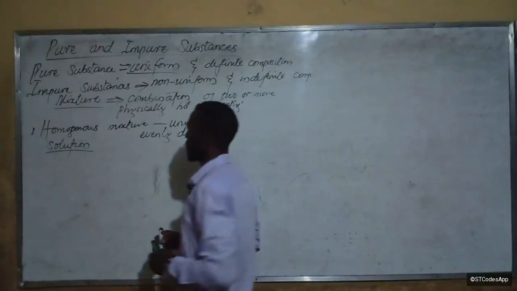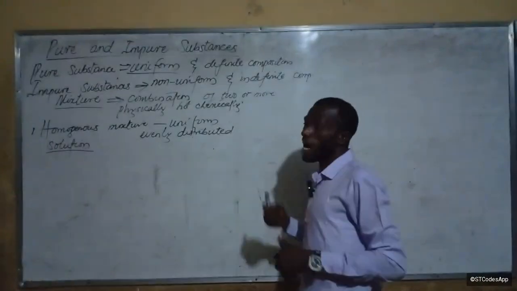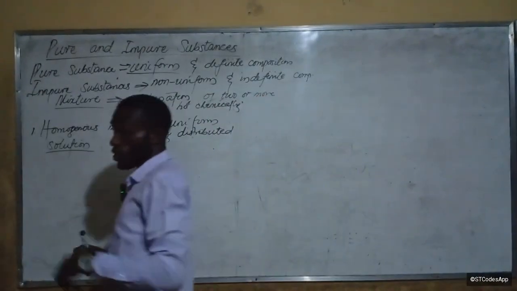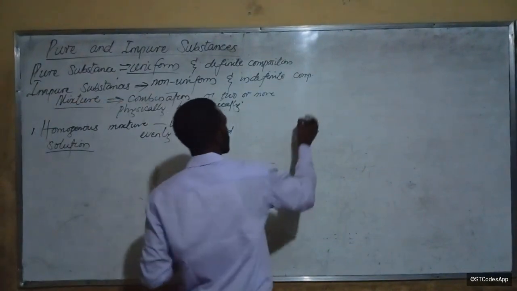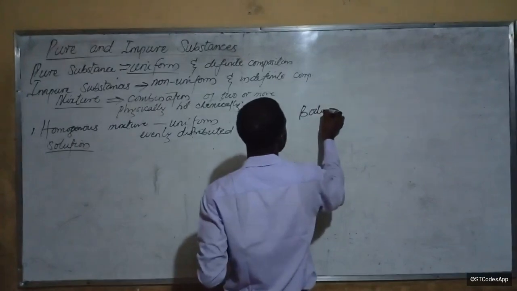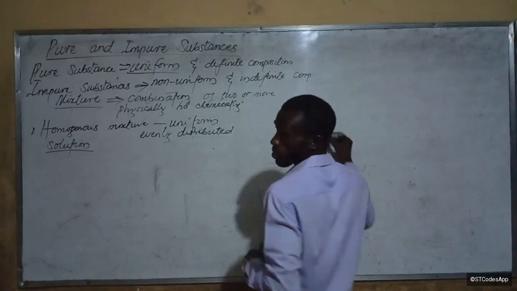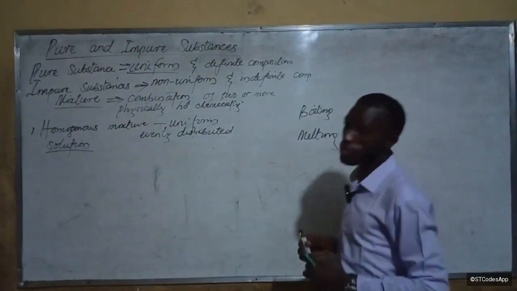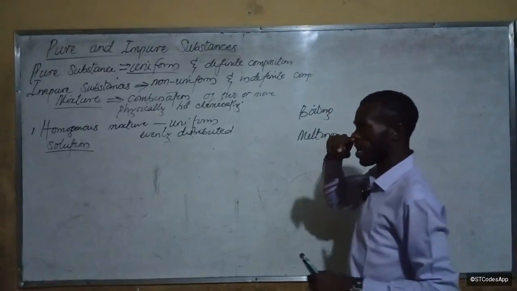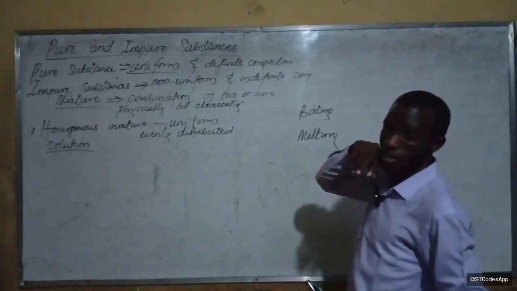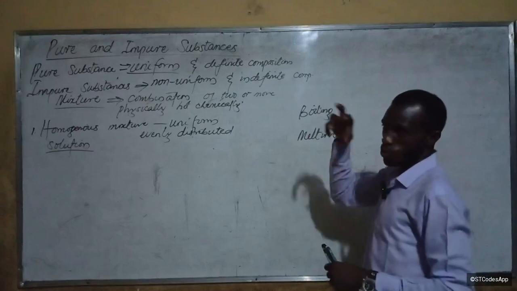Now, I talked about melting and boiling point the other time, and I didn't mention this. If you add impurity to a pure substance, we have boiling point and we have melting point. Are you with me? Say for example you add salt to water and you want to boil the water.